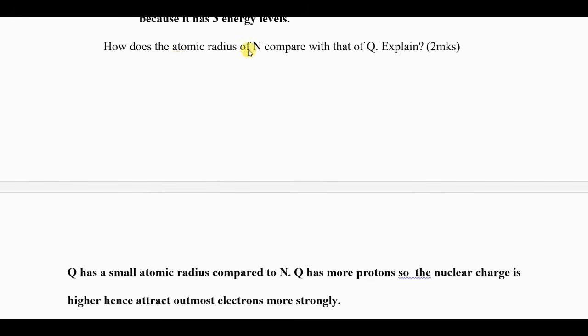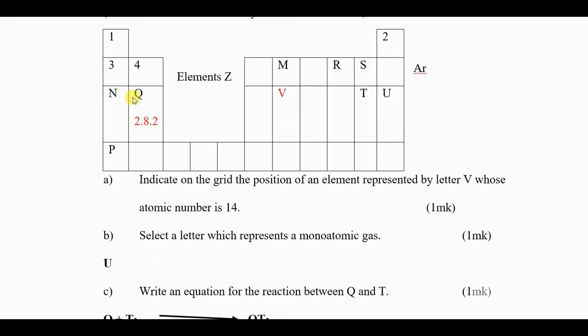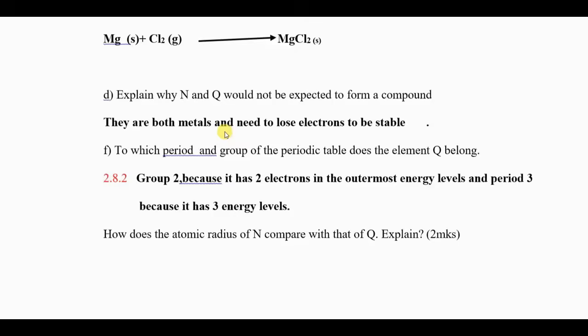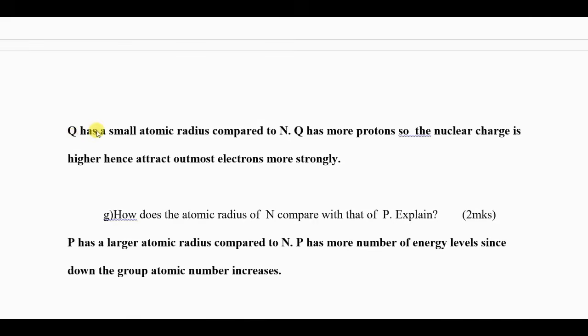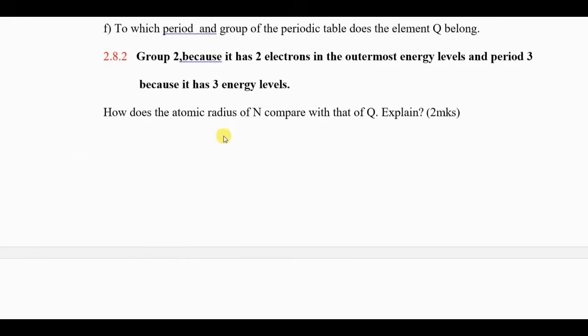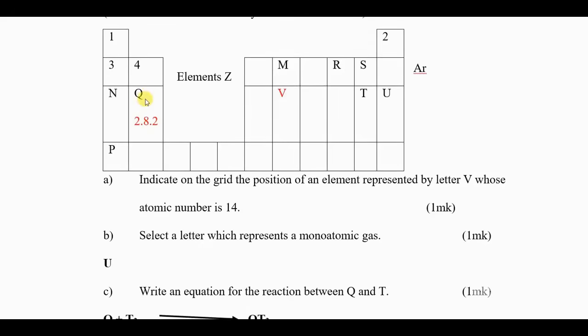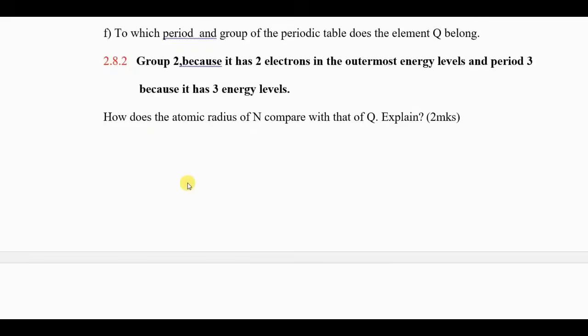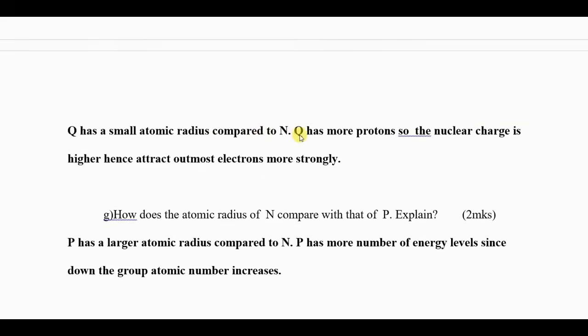How does the atomic radius of N compare with that of Q? We have said that N and Q are across the period. Therefore, the answer is Q has a smaller atomic radius compared to N. That is correct. This is because Q has more protons, so the nuclear charge is higher, hence it attracts the outermost electrons more strongly.